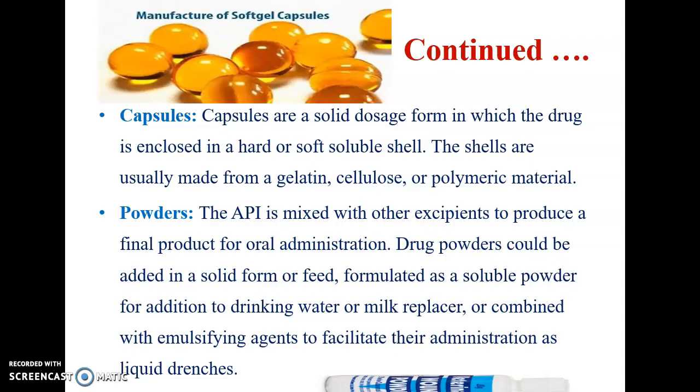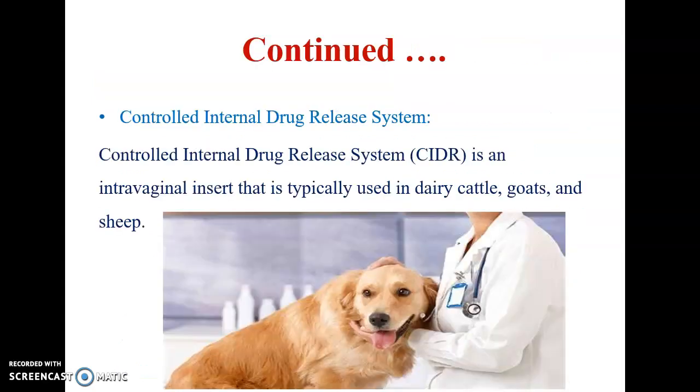The next one is capsules. Capsules are a solid dosage form in which the drug is enclosed in a hard or soft gelatin shell. These shells are usually made from gelatin, cellulose or polymeric materials. Then the next one is powders. The active pharmaceutical ingredient is mixed with other excipients to produce a final product for oral administration. Drug powders could be added in a solid form or feed, or formulated as a soluble powder for addition to drinking water or milk replacer, or combined with an emulsifying agent to facilitate their administration as a liquid drench.